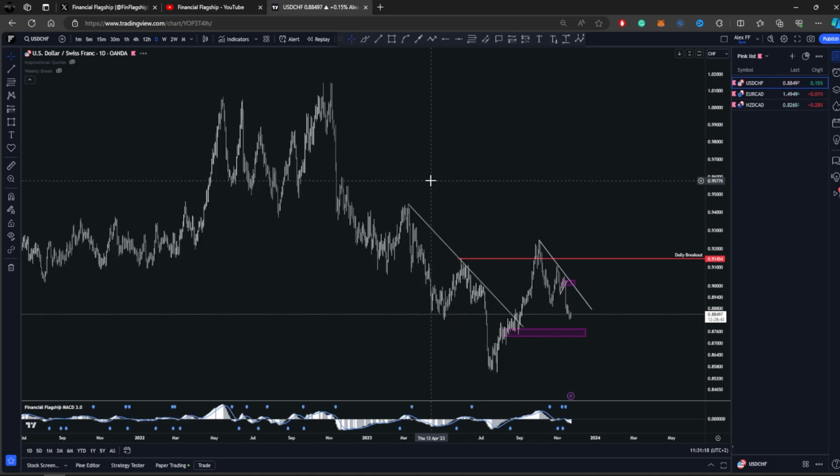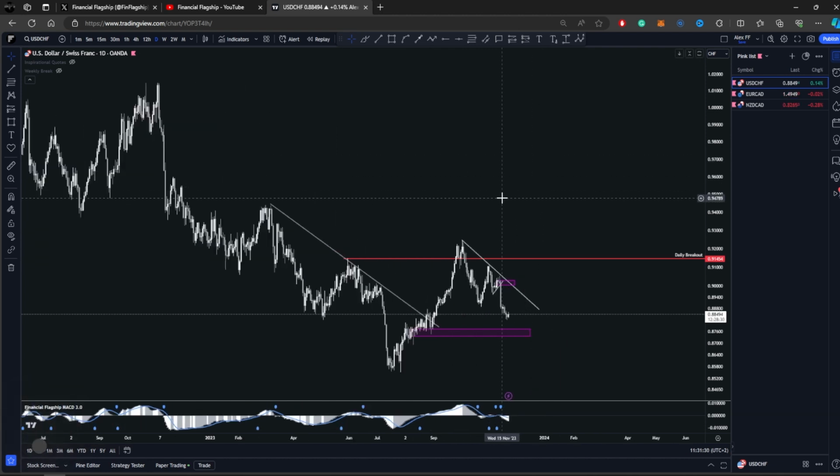As you can see here on the USD Swiss franc, we had this downtrend here that got breached with the price breaking this trend line here. So this is a good sign that short term or medium term we're gonna have a possibility that the price will continue the uptrend and develop into a deeper consolidation.